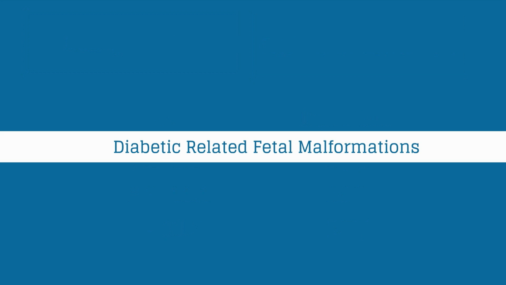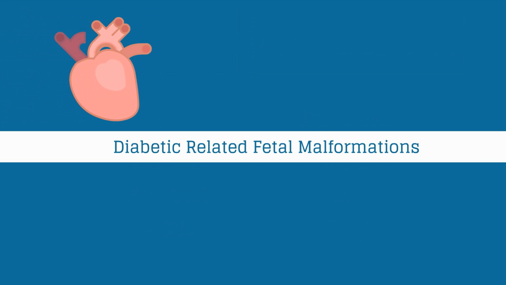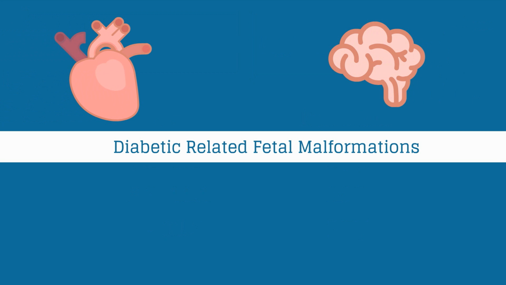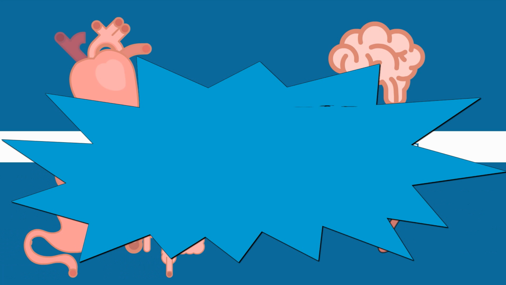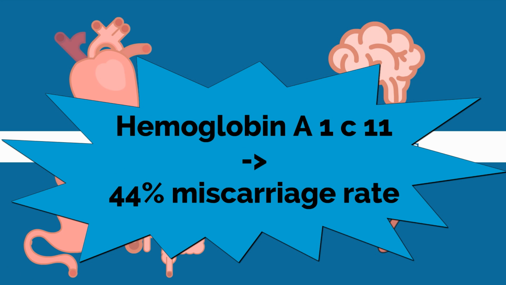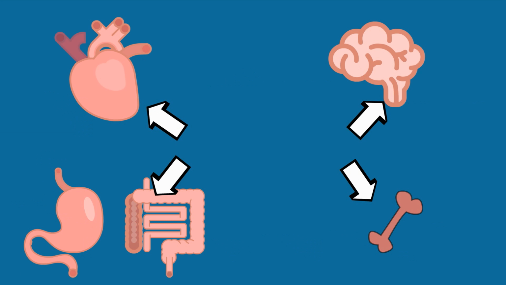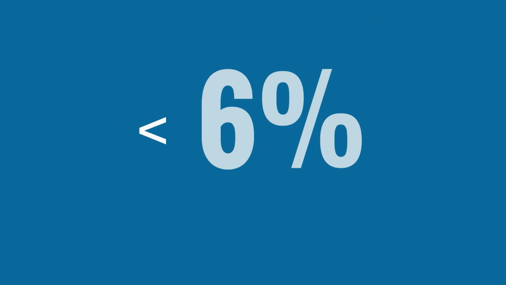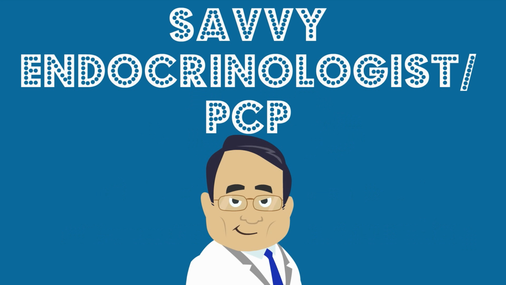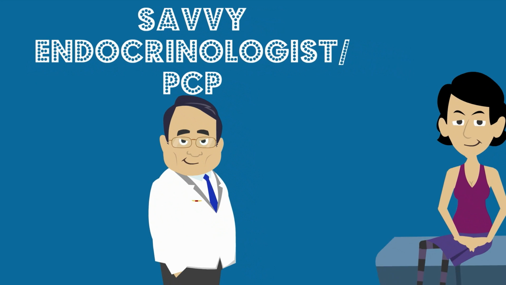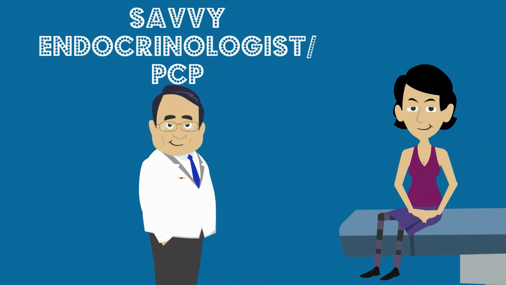Of the diabetic-related fetal malformations, cardiovascular malformations are the most common, followed by central nervous system, then gastrointestinal, genitourinary, and skeletal malformations. In addition, if a diabetic woman's hemoglobin A1C level is 11, there is a 44% miscarriage rate. Remember that organ formation occurs at approximately 3 to 10 weeks estimated gestational age, and fewer than 30% of diabetic women seek preconception counseling. A savvy endocrinologist or primary care doctor should therefore always talk to their young reproductive age women about contraception and risk of pregnancy, especially if glucose control is an issue.